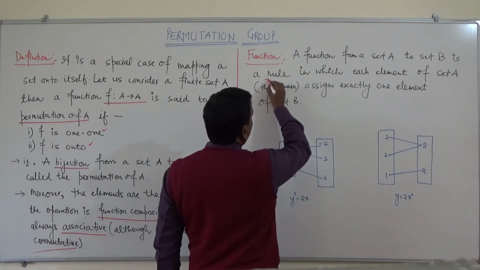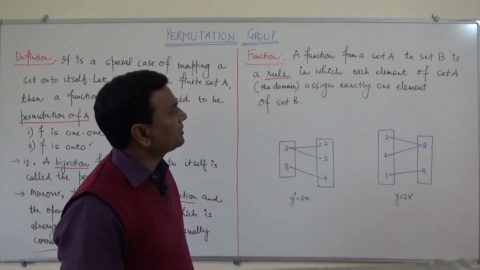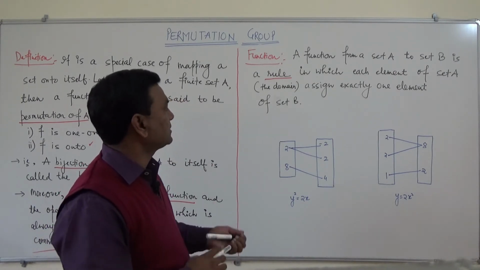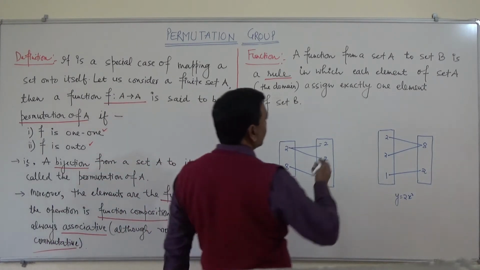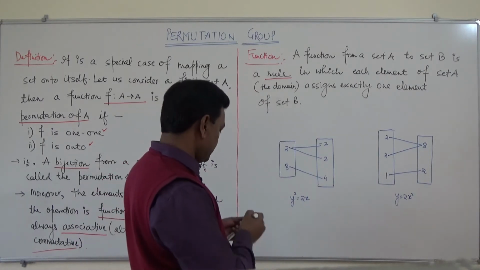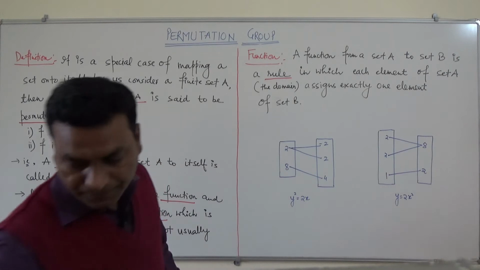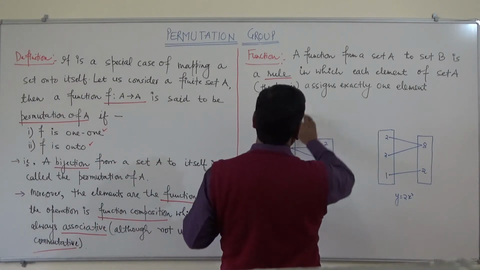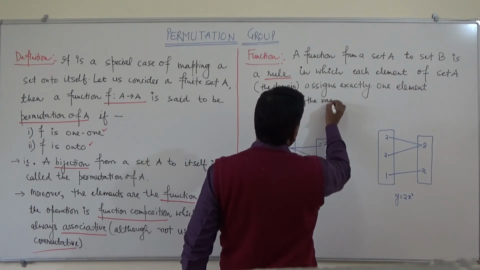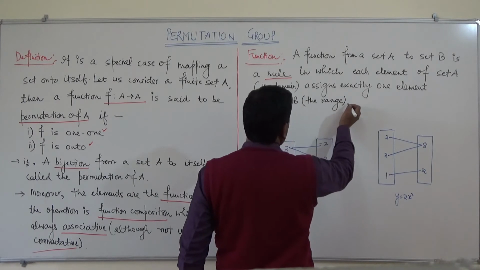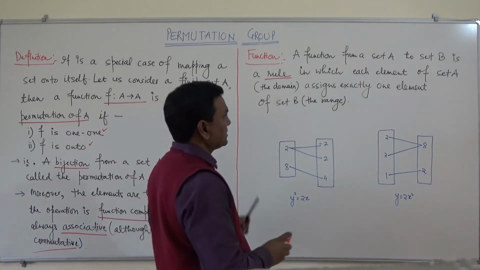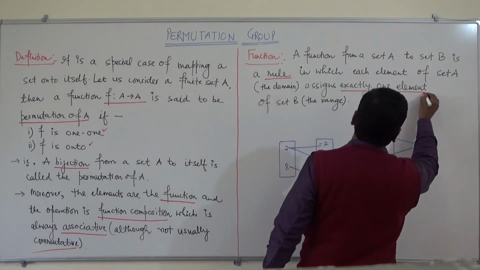This is a rule in which each element of set A, that is the domain, is assigned exactly one element of set B, which is called the range, also known as the codomain.